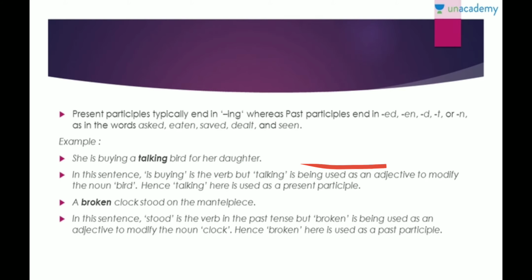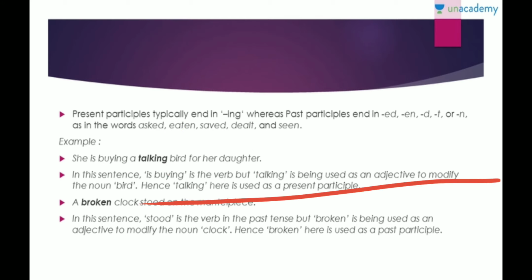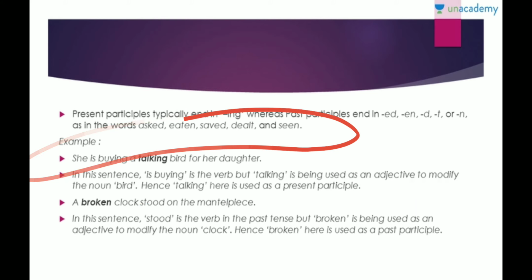Like, she is buying a talking bird for her daughter. So she is buying a talking bird. You get that? It is modifying. Next, in this sentence, is buying is a verb, but talking is being used as an adjective. You see that, right? It is being used as an adjective to modify the word bird. If you see, what kind of a bird is it? It is a talking bird. Hence, talking is used as a present participle.